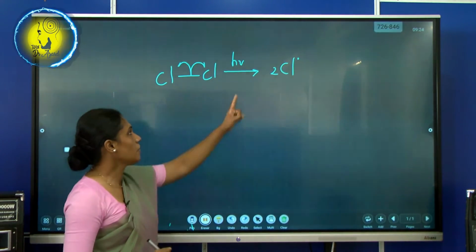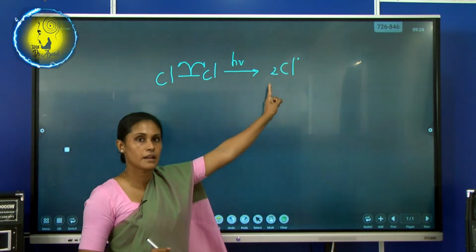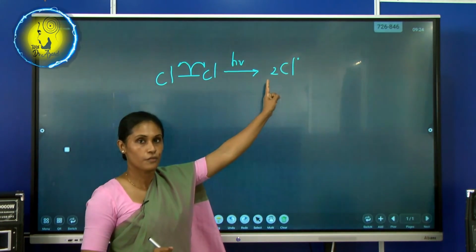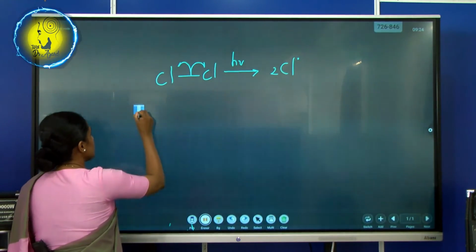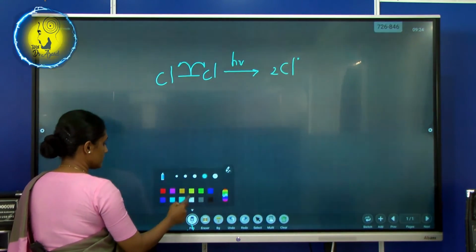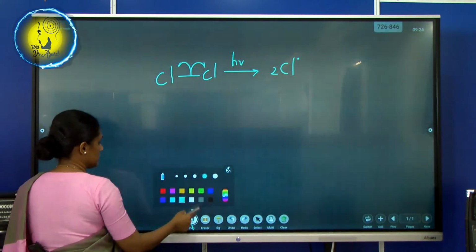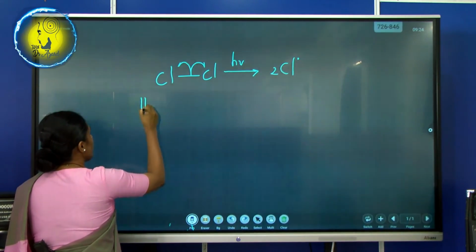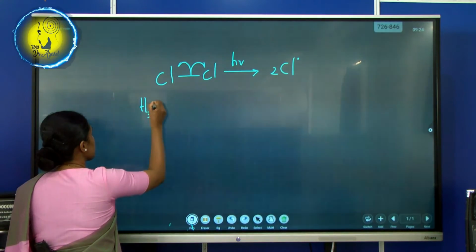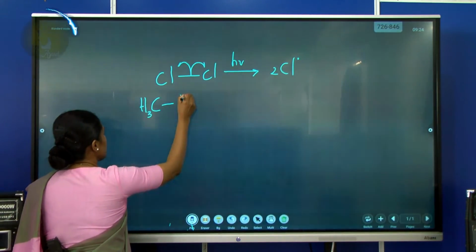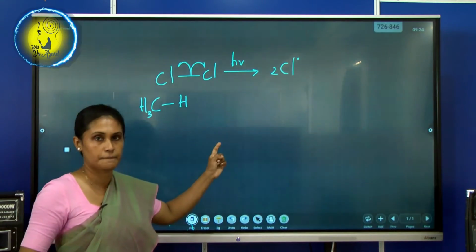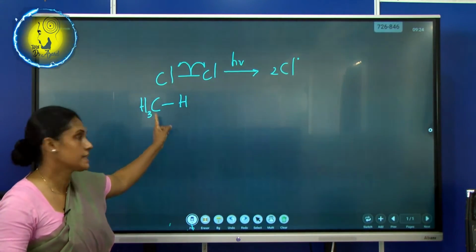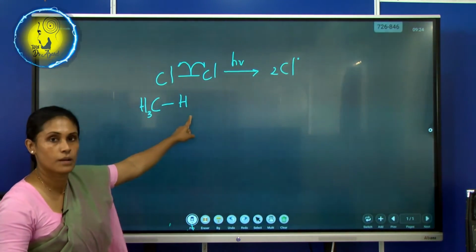Now I hope you can remember, we call these radicals, free radicals. See the way I start. Now see, what I have written on the board is right. This is methane, CH4.